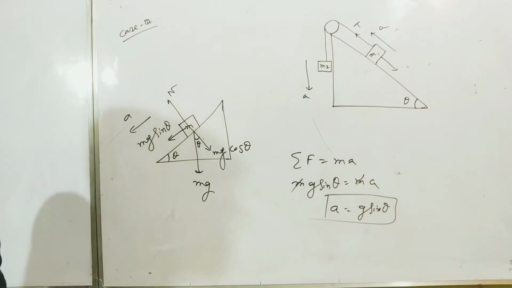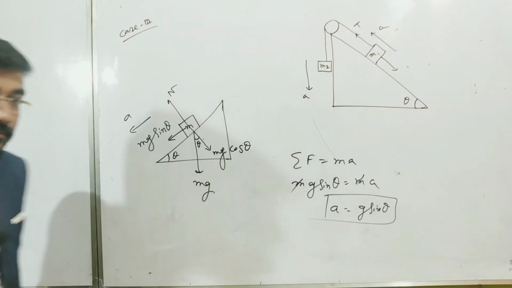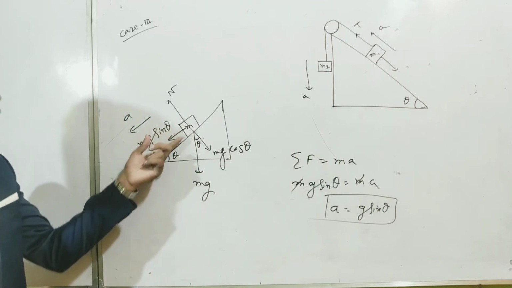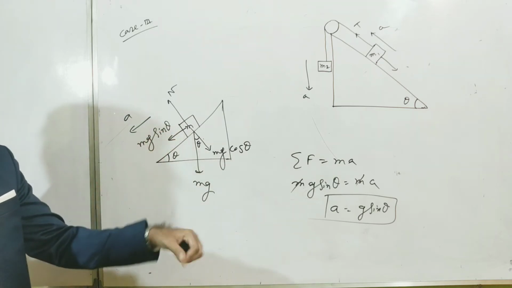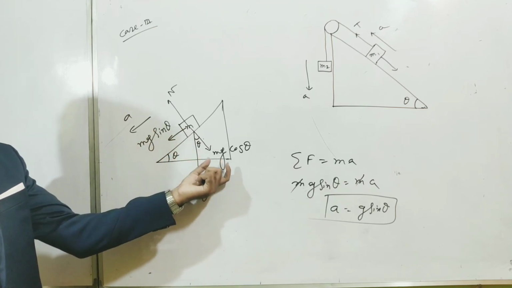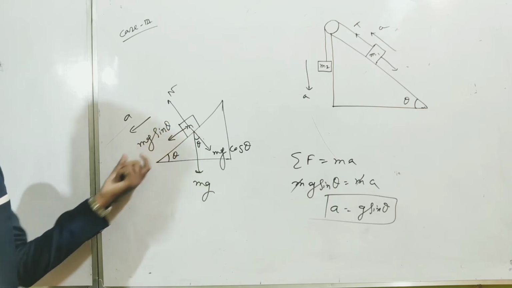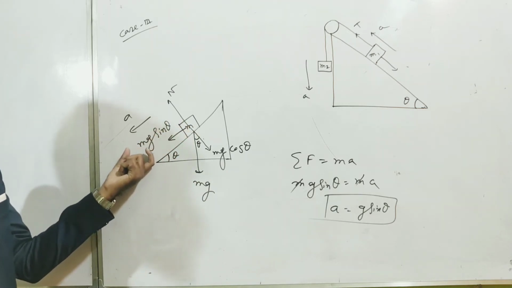So the acceleration along the inclined plane of a freely falling object will be g sin theta, and the component of mg along the inclined plane will be mg sin theta.